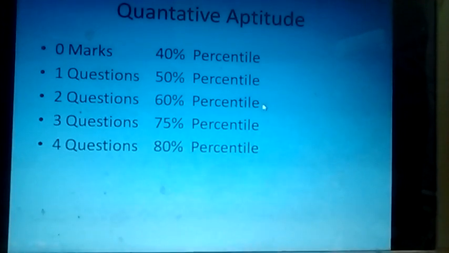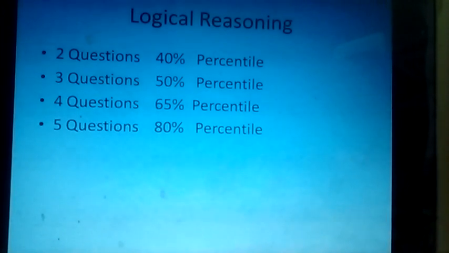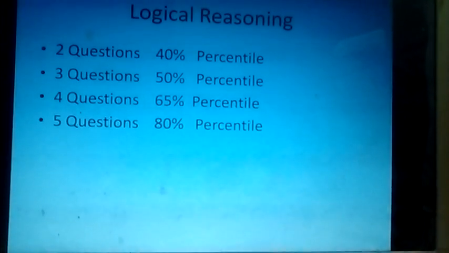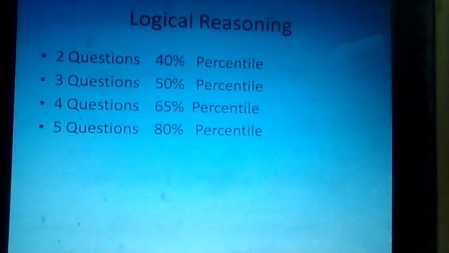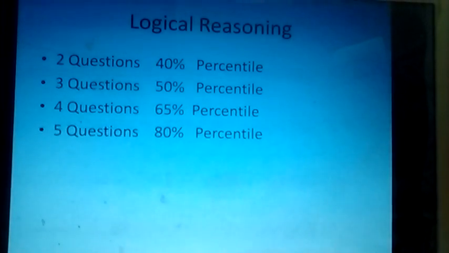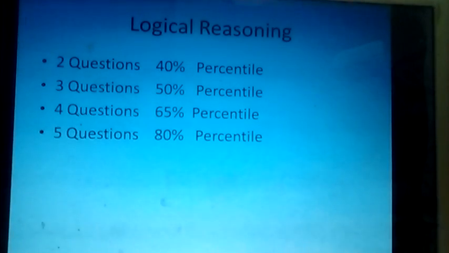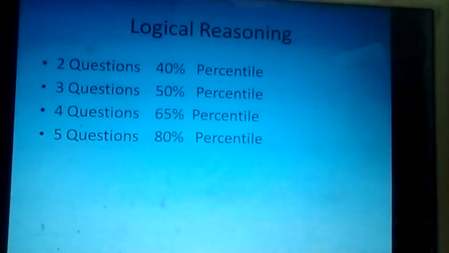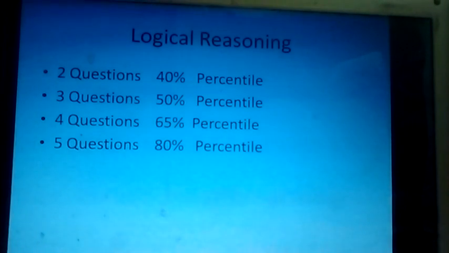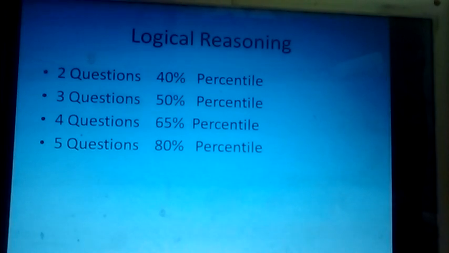We move on to the next section. The next section is logical reasoning. In this section, if you attempt 2 questions, you can score 40 percentile in logical reasoning. If you attempt 3 questions, you can score 50 percentile. If you attempt 4 questions, you can score 55 percentile. If you attempt 5 questions, you can score 80 percentile in the logical reasoning section. Then we move on to the next section.